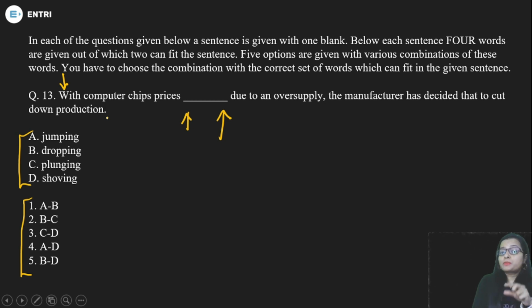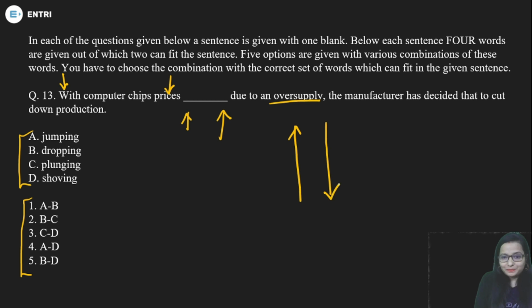The sentence is talking about prices due to an oversupply. Now stop here and do not read the rest of the sentence, because this is the general thing, the basic science. What happens when there is oversupply, when there are so many products in the market? Obviously the prices will go down.